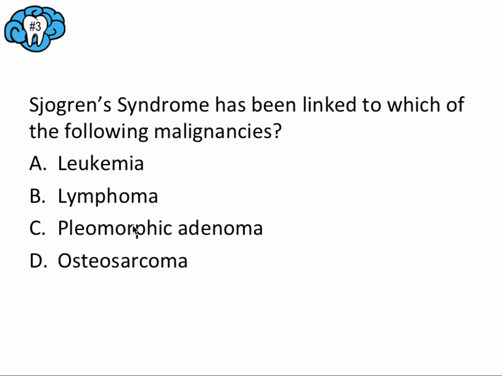Now, answer choice C is certainly tempting and a trap answer because we know it has to do with salivary glands and so does Sjogren's, but also if we read carefully, it said malignancies, and pleomorphic adenoma was a benign tumor, so we could rule that one out actually right away. But if you remember lymphocytes linking to Sjogren's syndrome, you can be much more confident about selecting the correct answer, lymphoma.